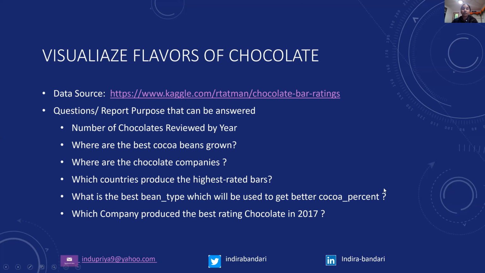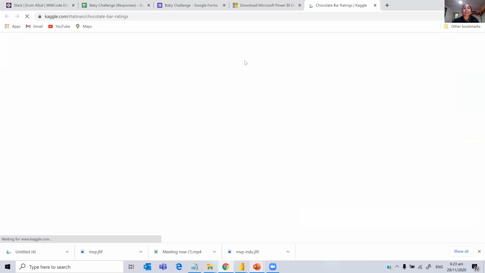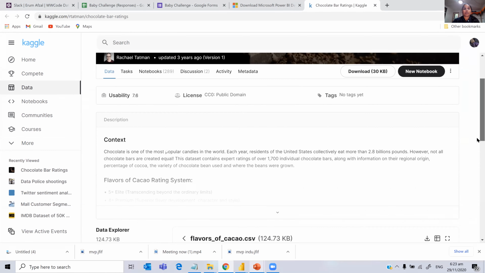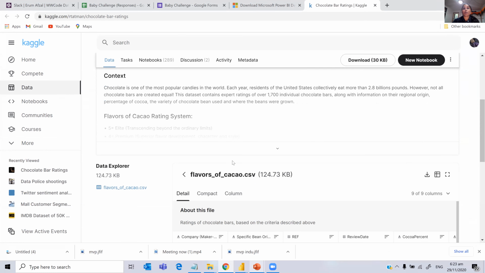Okay, so the first data set that we are going to use is visualize flavors of chocolate. The link is this on Kaggle. Let's look at the data set first. Chocolate is one of the most popular candies in the world. Who doesn't love chocolate? Each year, residents of the US collectively eat more than 2.8 billion pounds. Oh my God. However, not all chocolate bars are created equal; this dataset contains expert ratings.